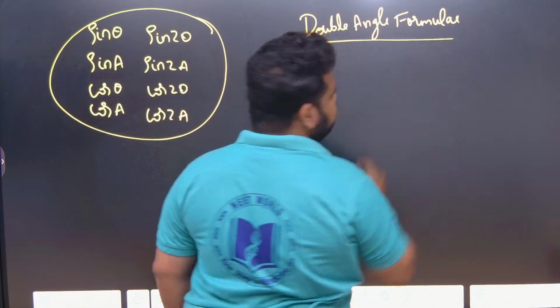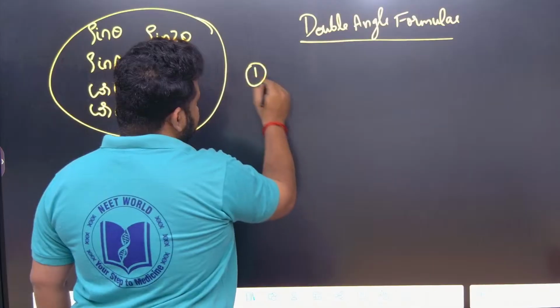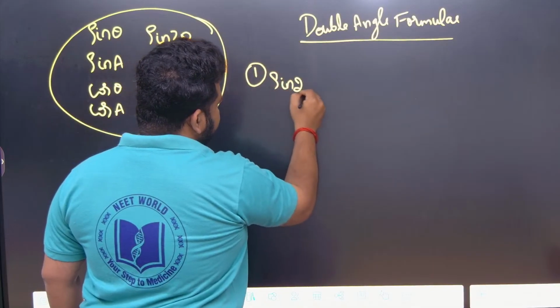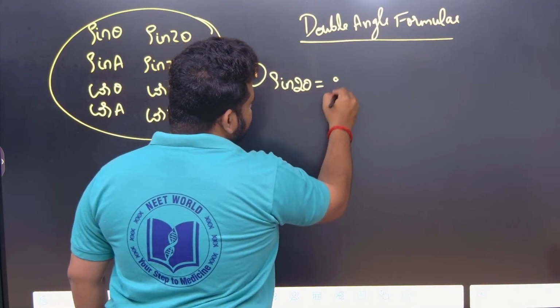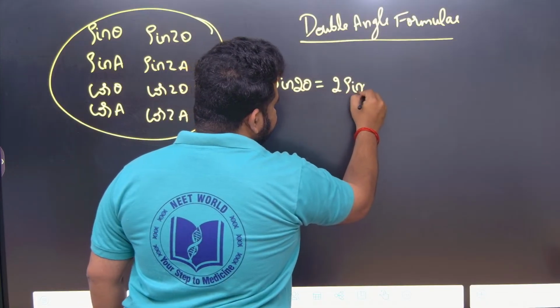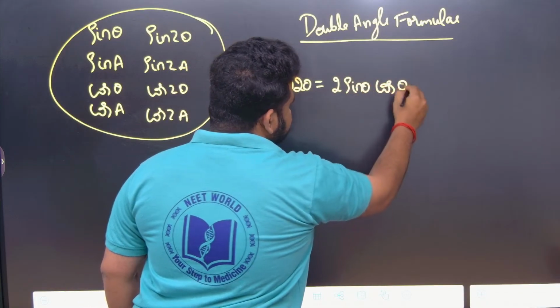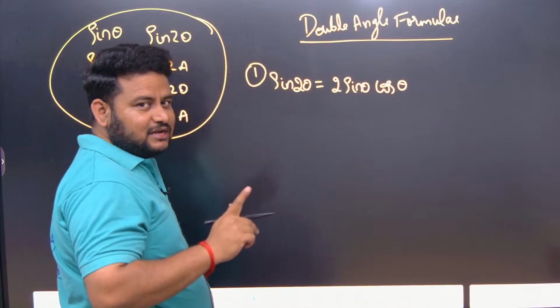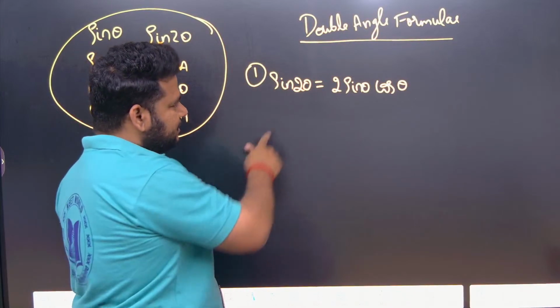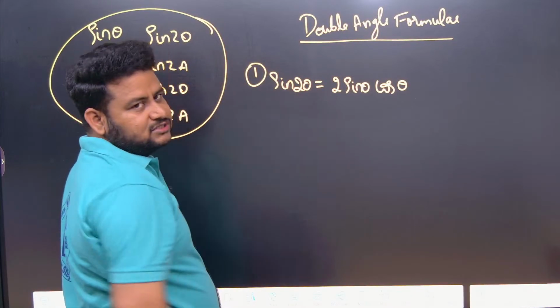So see here. First, when you talk about sin, I will just write it in simple terms. Sin 2 theta can be written as what? 2 sin theta cos theta. I told you sin likes to combine with cos. That's what is happening. 2 is coming out: 2 sin theta cos theta.